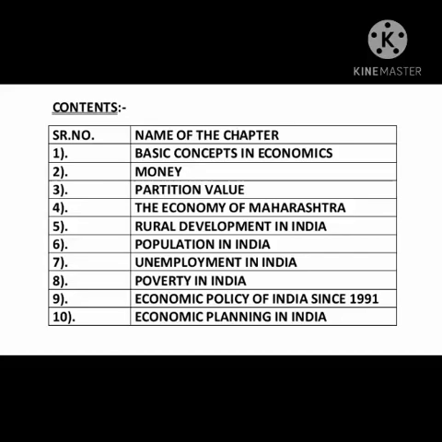Chapter number 3 is partition value. It's dealing with quartiles, deciles, and percentiles. Quartile is dealing in dividing the set of observation into 4 equal parts. Decile is dealing in dividing the set of observation in 10 equal parts, and percentile is dealing in dividing the set of observation in 100 equal parts. All quartile, decile, and percentiles have three methods. Those are individual data, discrete data, and continuous data method.